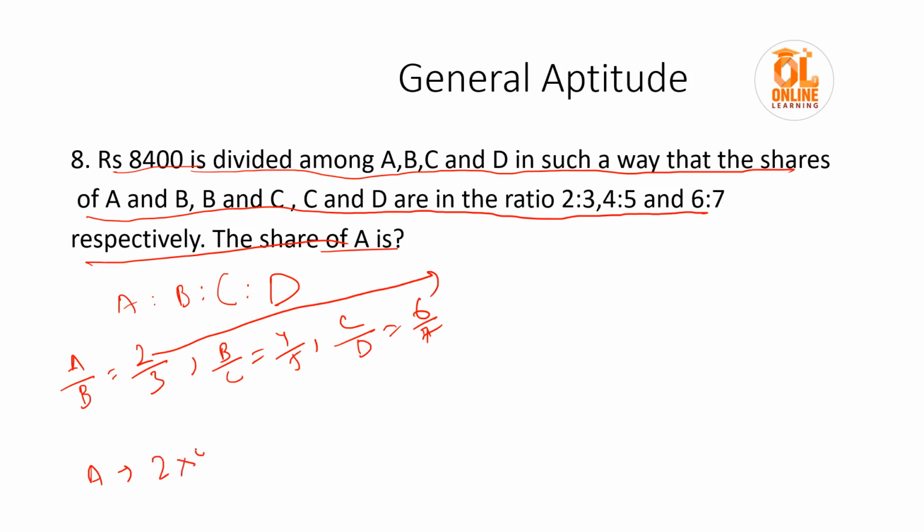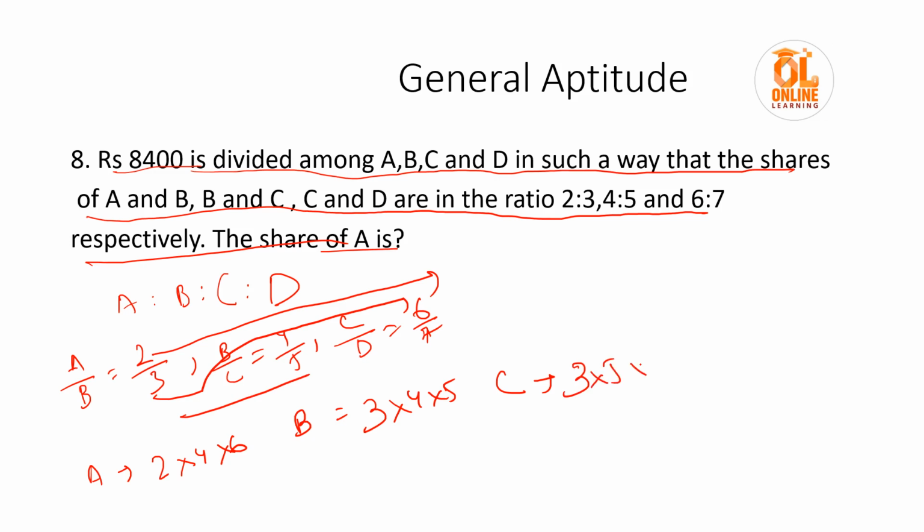So it would be 2 into 4 into 6. For getting B, we will take the first denominator and the upper two numerators, that is 3 into 4 into 5. For C, we will take the first two denominators, 3 into 5, and the last numerator. And for D, it would be the multiplication of all the denominators, that is 3 into 5 into 7.